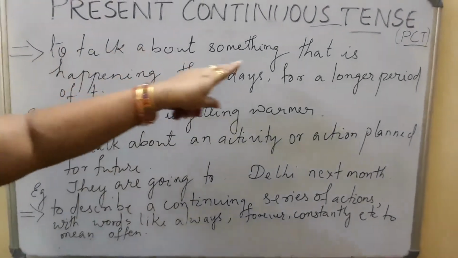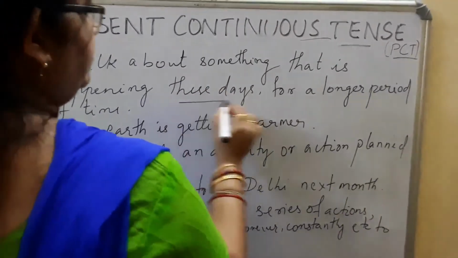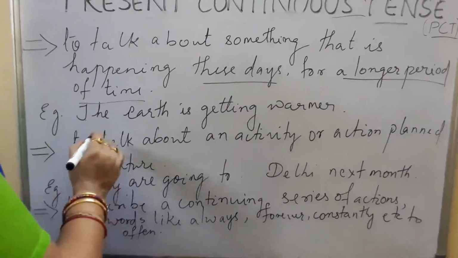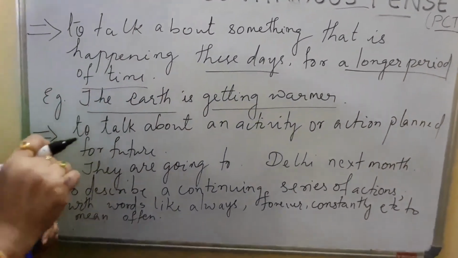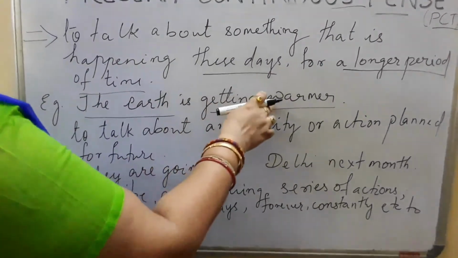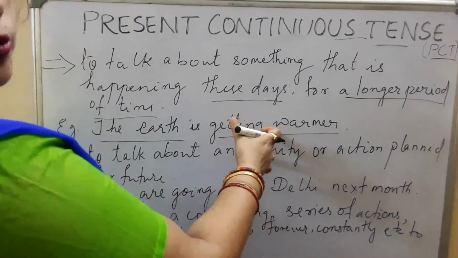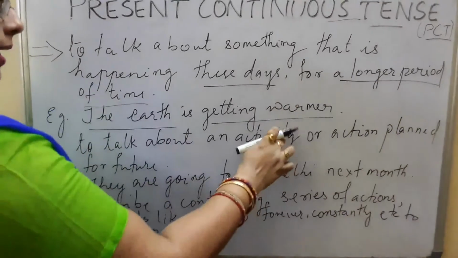Now to talk about something that is happening these days for a longer period of time, here also we can use the present continuous tense. Now for example, the earth is getting warmer. All of a sudden the earth doesn't get warmer. That means slowly, gradually, till date, it has become warmer. So for a longer period, the earth took a long time to get warmer.